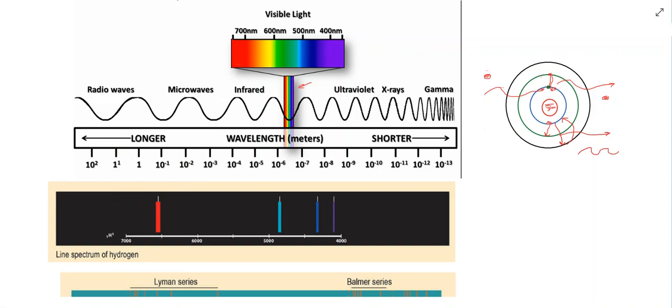So if we think about different atoms, we know that different elements can emit, so they can give off different wavelengths of light, and that's directly linked to their electronic configuration. So if we take, for example, hydrogen here, the electrons in an atom of hydrogen can be excited up to different energy levels, and when they fall back down, they give off these different wavelengths of light. Okay, and that's related directly to the electronic structure.